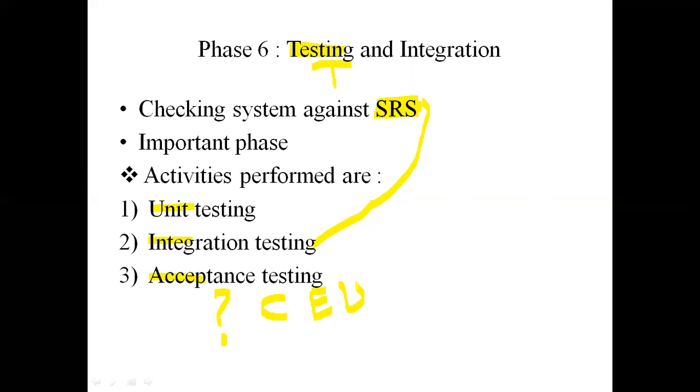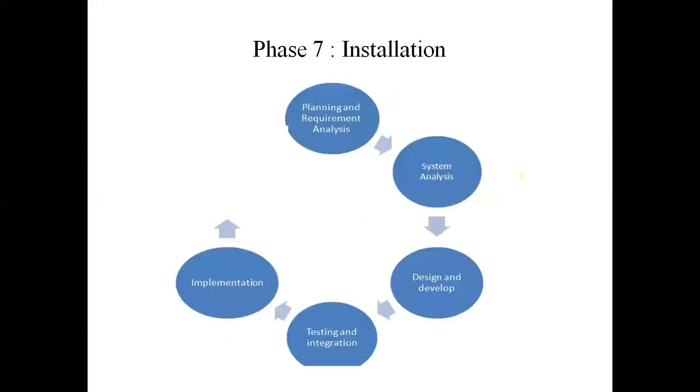In this acceptance testing, we can hand over the system to our customer, check how they use this system, and finally decide whether the system is getting accepted or not. At the end of performing all these three phases, we can successfully say that the phase of testing and integration is performed correctly and the system is ready to install.